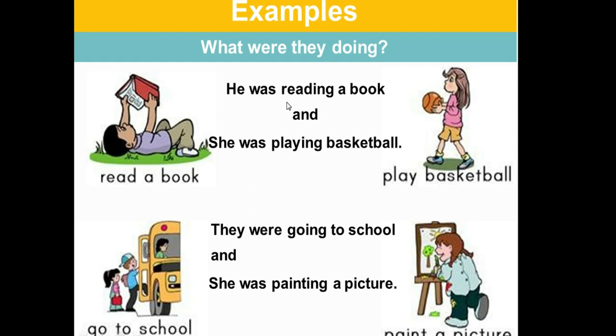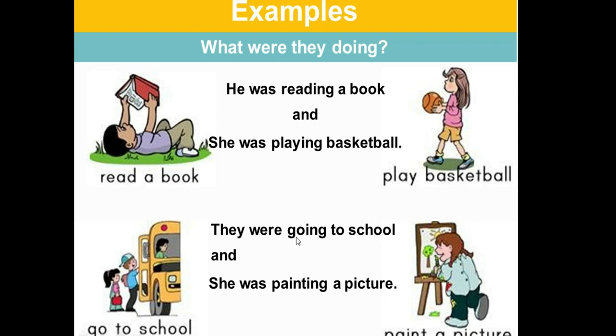Now, here you can see the examples. He was reading a book. It means that sometime in the past, he was reading a book, and she was playing basketball for some longer period of time. They were going to school. She was painting a picture.